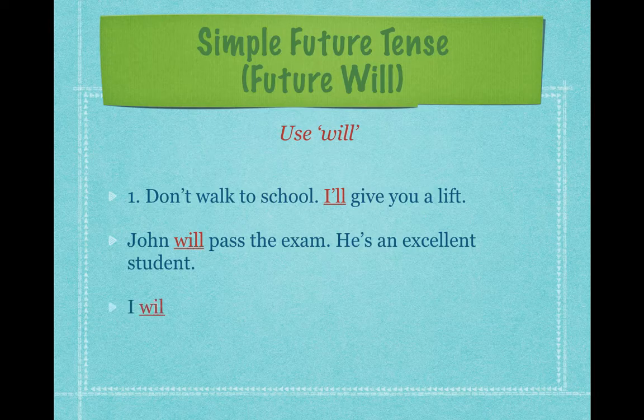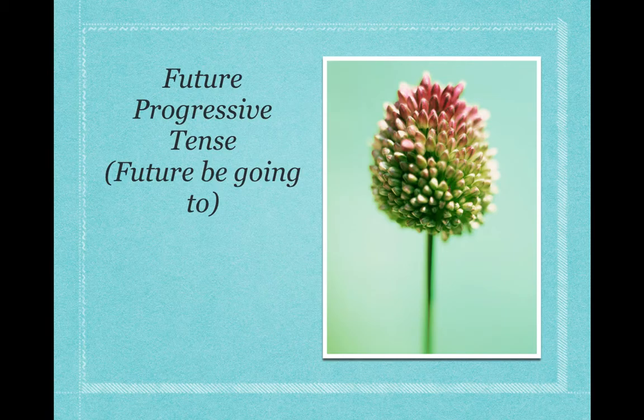Alright, let's look at the next one. I will go to the shop later. So this sentence also shows that it is going to happen in the future. Alright, next is the future progressive tense. Future be going to. Okay, you don't have to worry about the name. You just need to understand the concept.